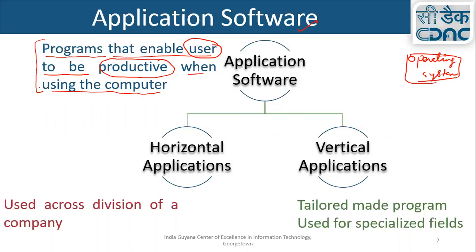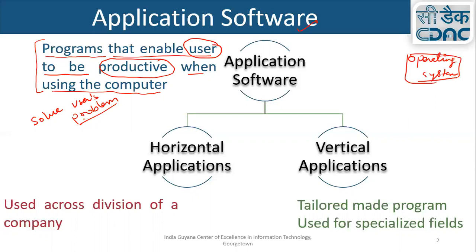These three lines can be summarized as: solve users' problems. Yes or no? So yes, application software are software that solve the user's problem. This is the normal answer. If you go into more technicality, application software are the programs that enable users to be productive when using the computer. This is just one way of dividing things, not the only way. You have a lot of ways to divide things.